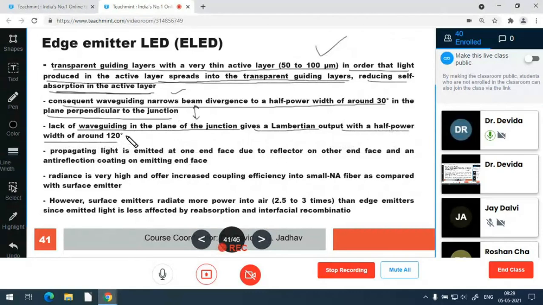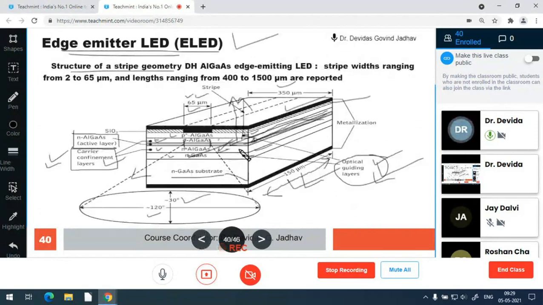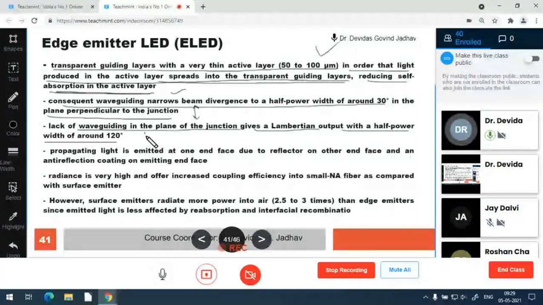In this direction there is no waveguiding, and while traveling 150 micrometers in the lower or upper material width, there is every possibility that within the device itself the photon direction has diverged. So while emerging as a beam, it will cover the full 120 degrees. So the lack of waveguiding is in that perpendicular direction.